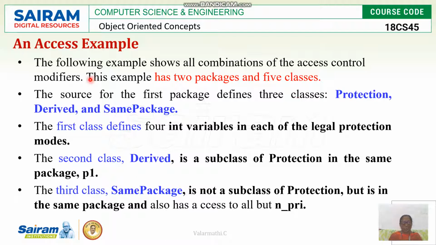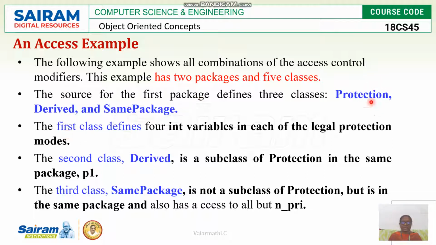I have come up with one example of how access is given for packages. According to this example, it has 2 packages and 5 classes, right? The first package defines 3 classes. Among the 5 classes, the first package itself defines 3 classes. What are those? Protection class, derived class, same package class.